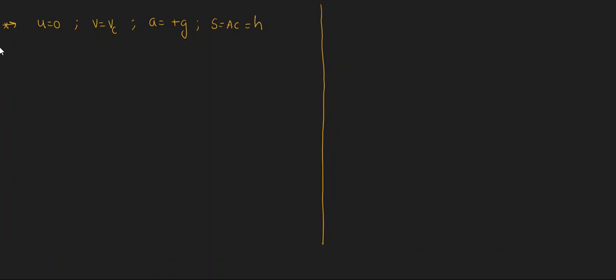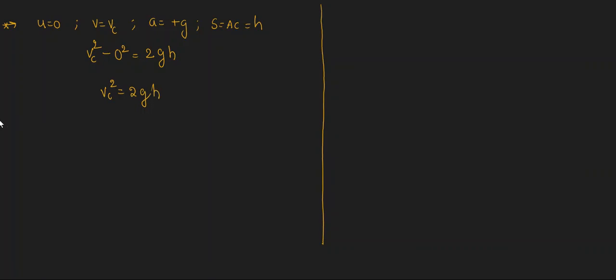Now tell me, we substitute all these conditions in the above equation: Vc square minus u square, which is 0 square, equals 2 into a which is g, s which is h. Then we get Vc square as 2gh. Here we got Vc square.